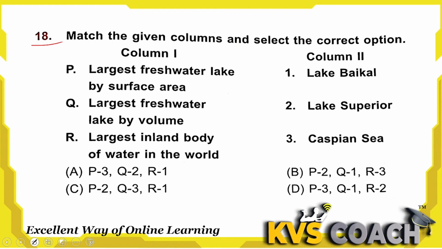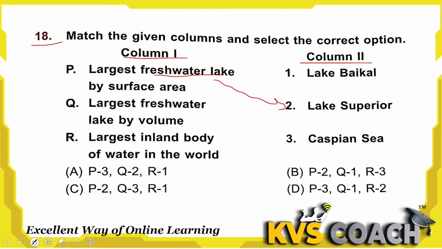Question 18 is, match the given columns and select the correct option. Here is column 1 and column 2. Column 1 is the specific feature of the lake and column 2 is the name of the lake. Let's check. Largest freshwater lake by surface area, that is Lake Superior.